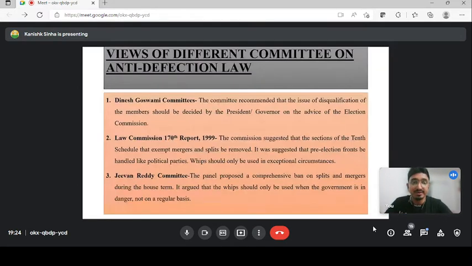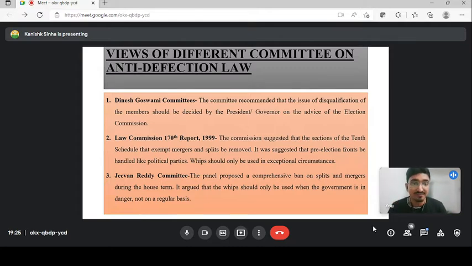Now we have three committee reports that are also important from your CLAT perspective. First is the Dinesh Goswami committee. The Dinesh Goswami committee suggested that instead of the speaker, it should be the president or the governor who should have the power to decide on the disqualification of any member on the advice of the Election Commission. So the Election Commission will give advice, and the president or the governor will decide whether a particular member has been disqualified or not, and not the speaker. This is the recommendation of the Dinesh Goswami committee.